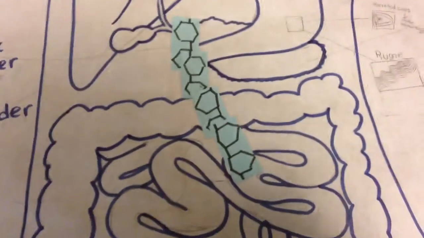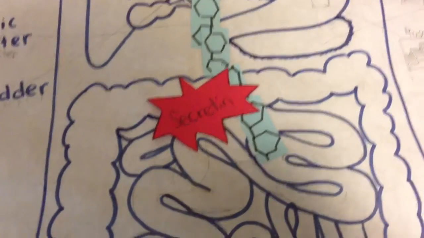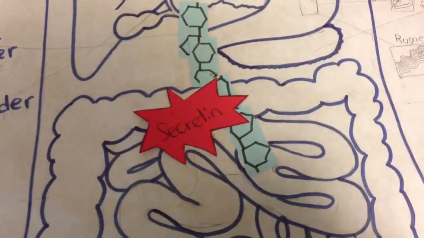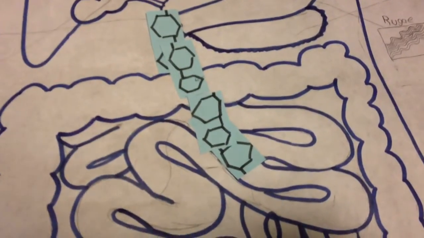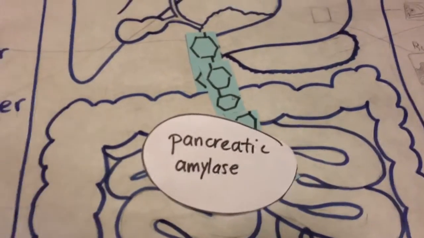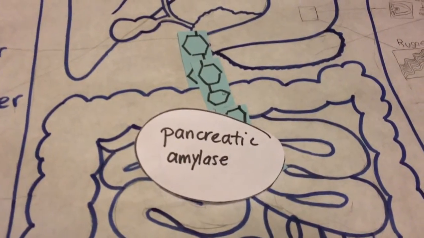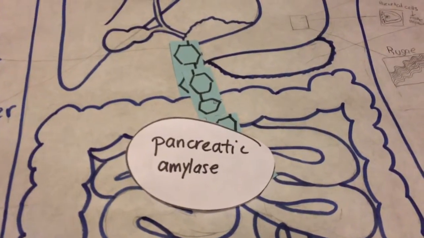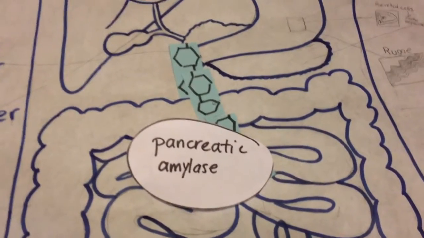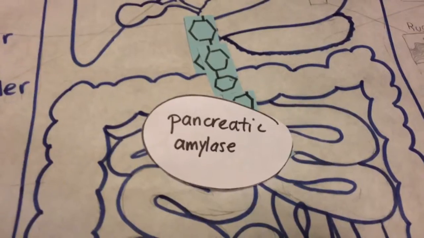Once it gets into the duodenum, a hormone called secretin triggers the release of pancreatic juices. Pancreatic amylase digests any uncooked starch and turns it into maltose. Sodium bicarbonate, which is one of the pancreatic juices, neutralizes the pH to 8.5 so that all enzymes can work at their optimum potential and be as fast as possible.